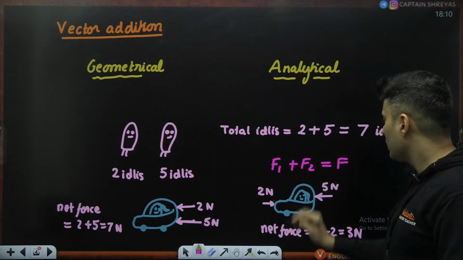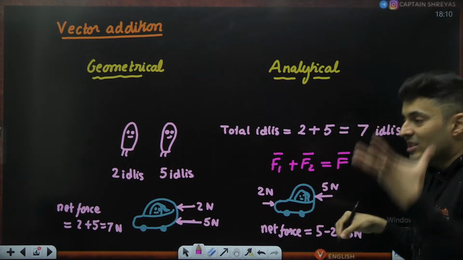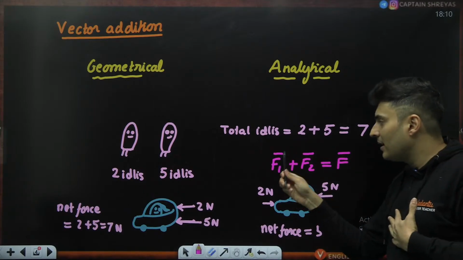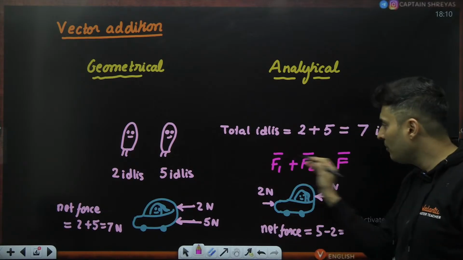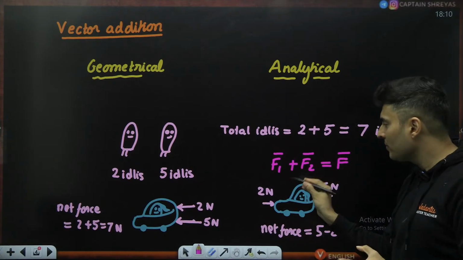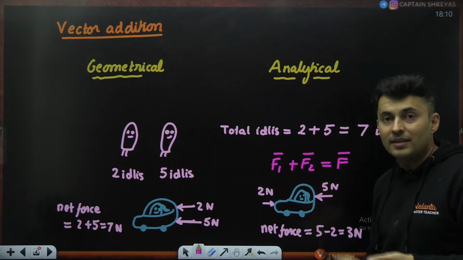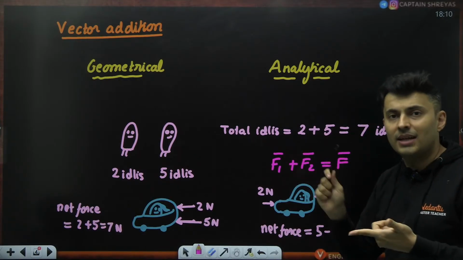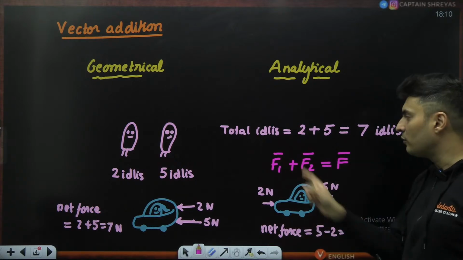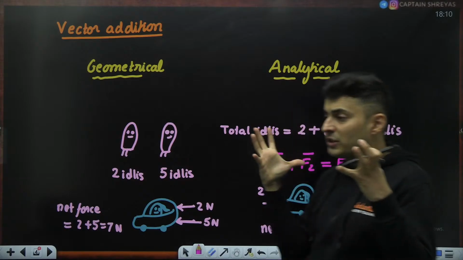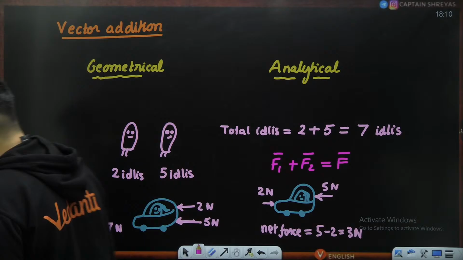That is incorrect. So rather we put this as the symbol to express that, listen, there is a directional effect also which you need to consider. So when I put a bar, it does not mean that I'm adding the magnitudes. It means I'm adding considering the magnitudes and the directions both, because both of them matter to find the net force. So that bar signifies there is vector addition involved. Is that right, everyone? Yep, clear about this?